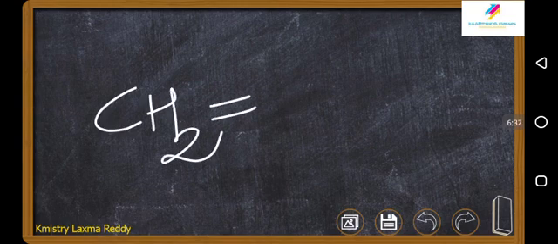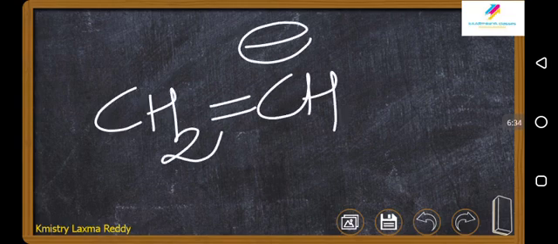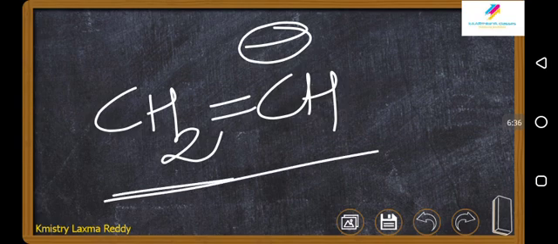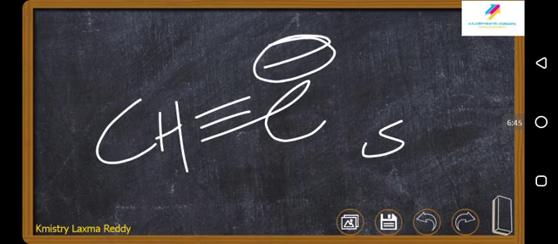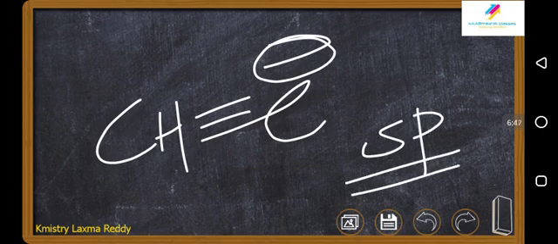CH2 double bond CH minus, vinyl type. Both the carbon atoms are sp2. CH triple bond C minus. Both the carbon atoms are sp. sp3,